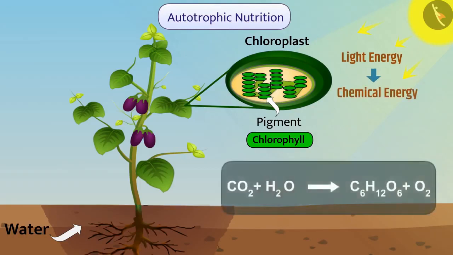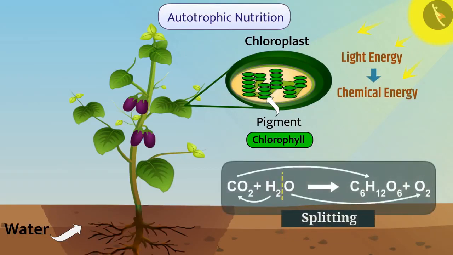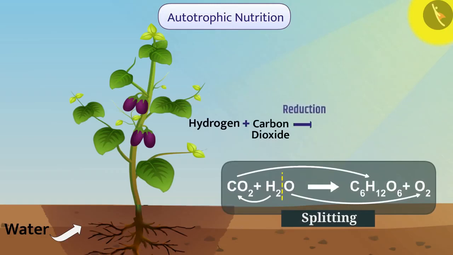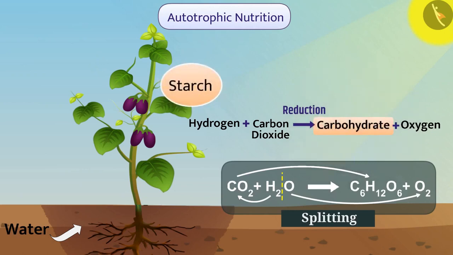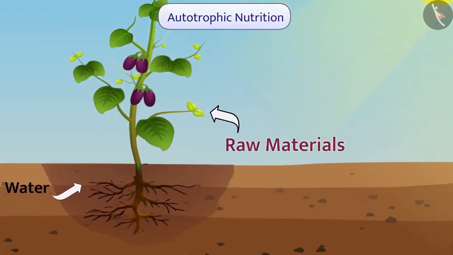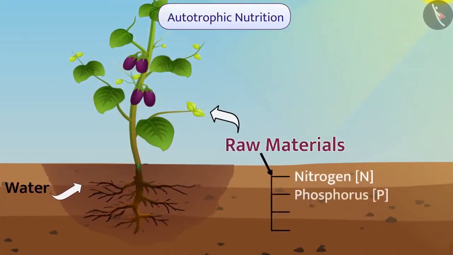Through different reactions, light energy is converted into chemical energy. Similarly, the water molecules are split into hydrogen and oxygen. With the help of the obtained hydrogen, carbon dioxide is reduced to carbohydrate and oxygen is released into the air. Organisms get energy from carbohydrates. In the form of starch, carbohydrates are stored in the leaves or in different parts. Along with energy, autotrophic organisms also need some other raw materials to maintain their body, such as nitrogen, phosphorus, magnesium, iron, and other substances which are obtained from soil.